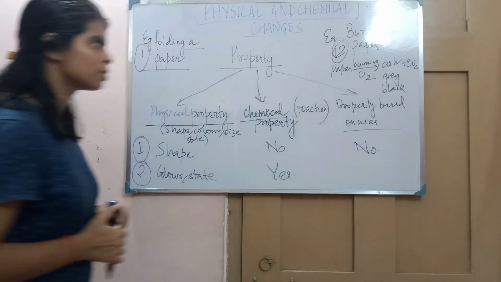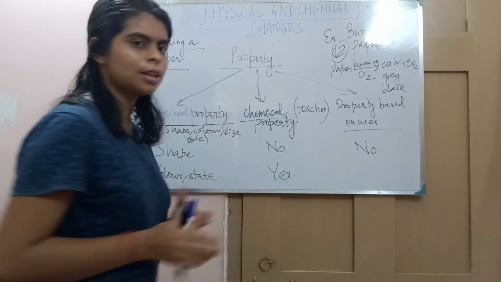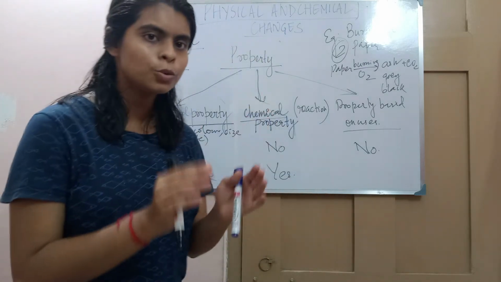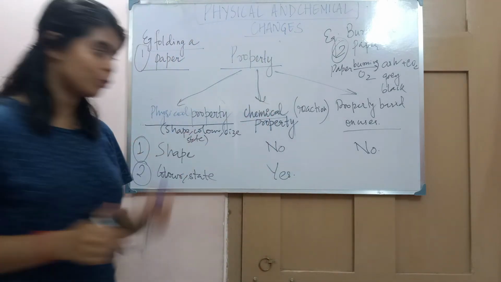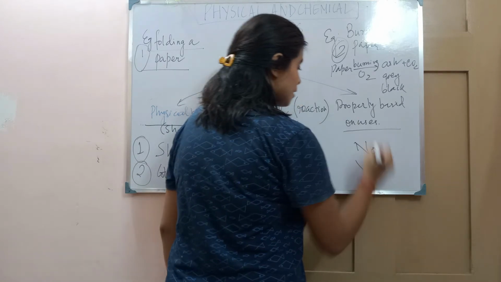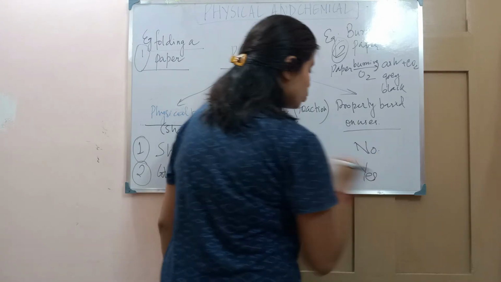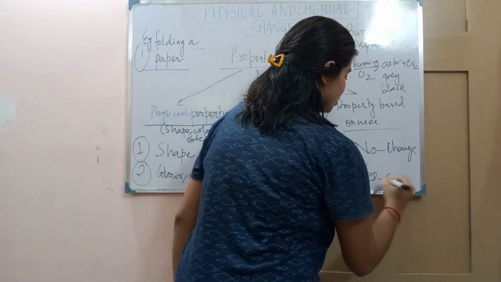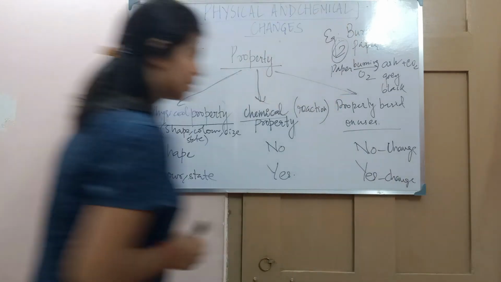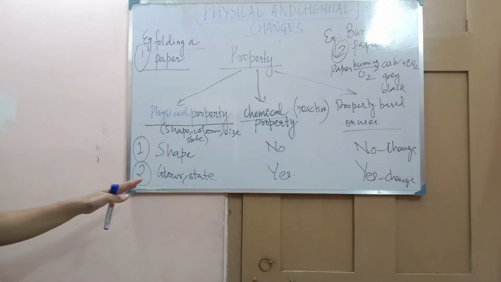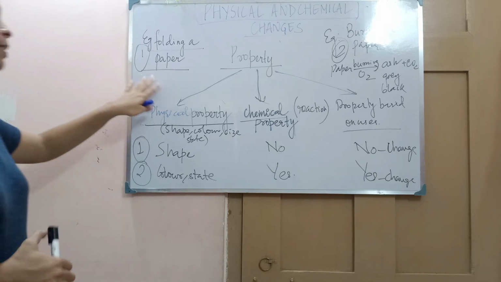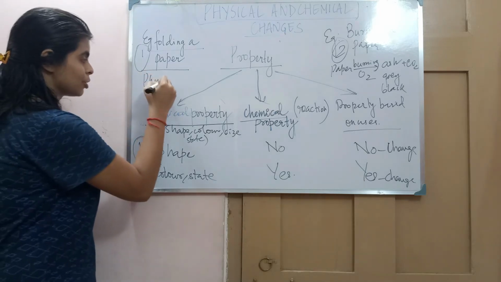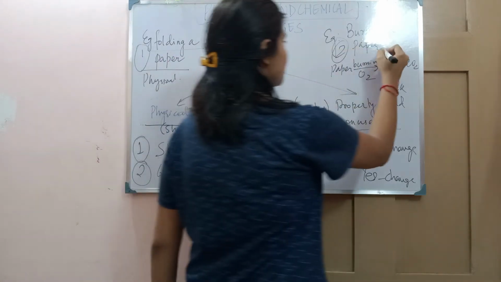Now tell me about the uses. Once the paper is burned and converted into ash, do the uses remain the same? Can we write on the ash? No, we can't write. So we can say that uses also changed. Now tell me, which should we call a physical change and which should we call a chemical change? Folding a paper is a physical change and burning a paper is a chemical change.